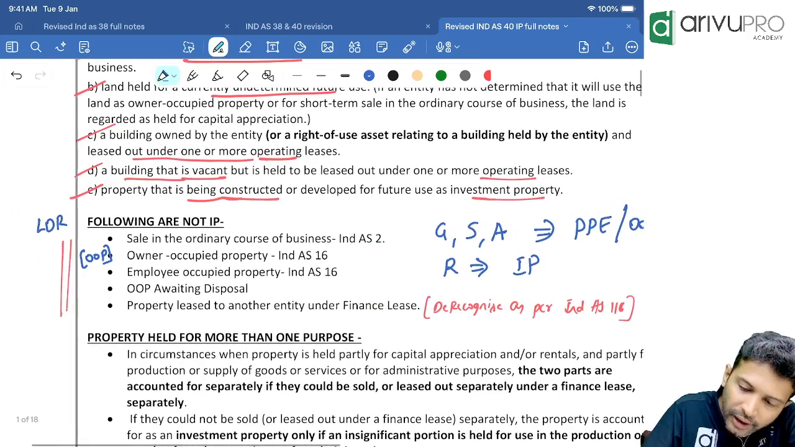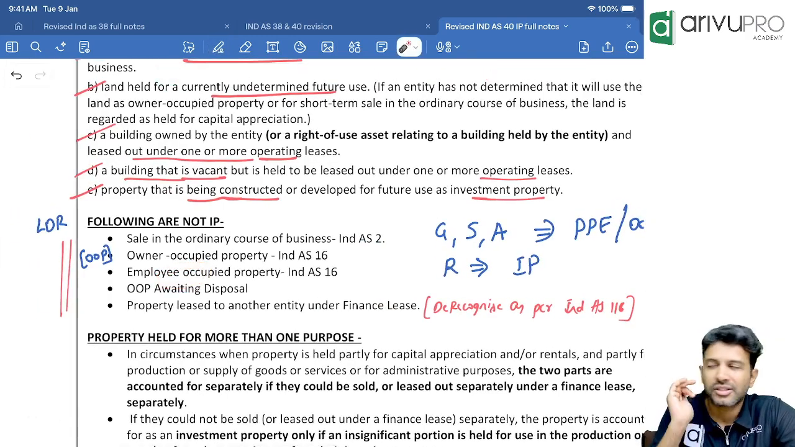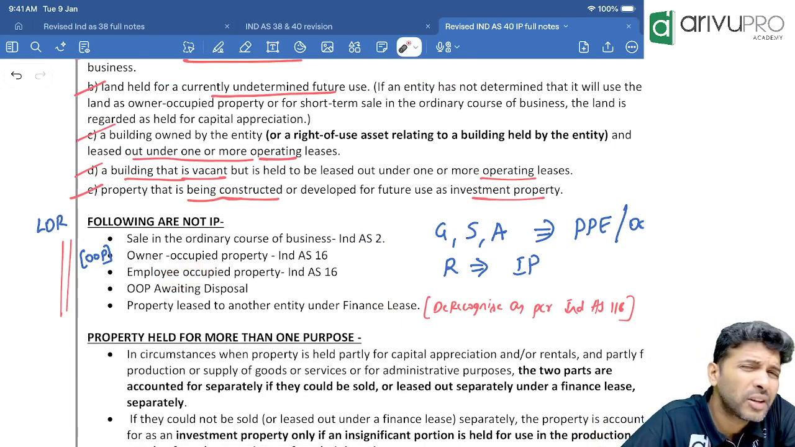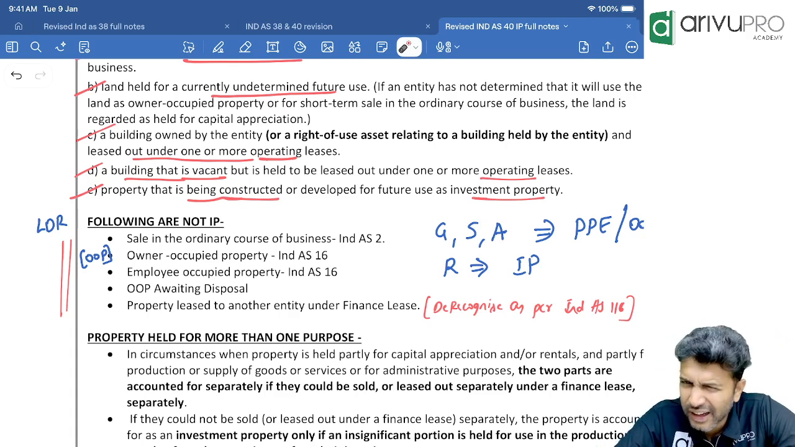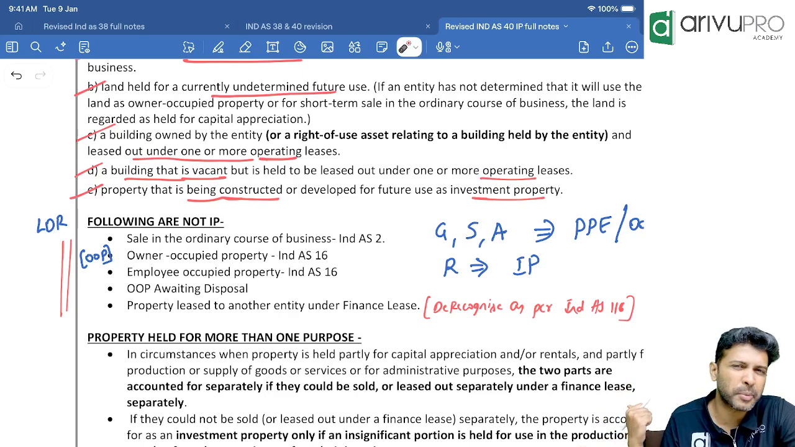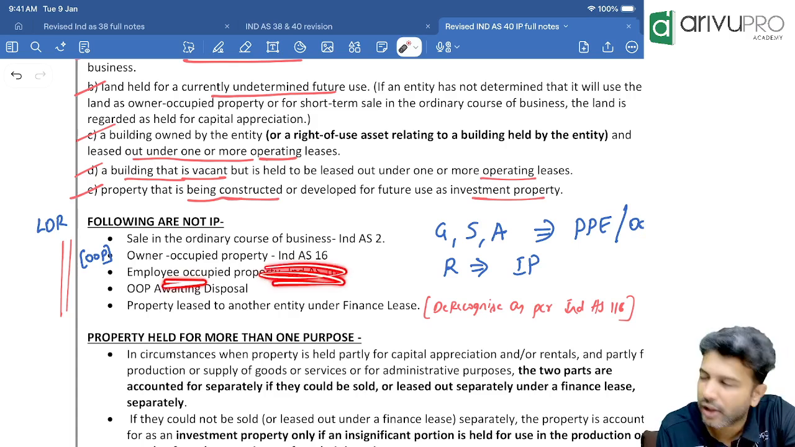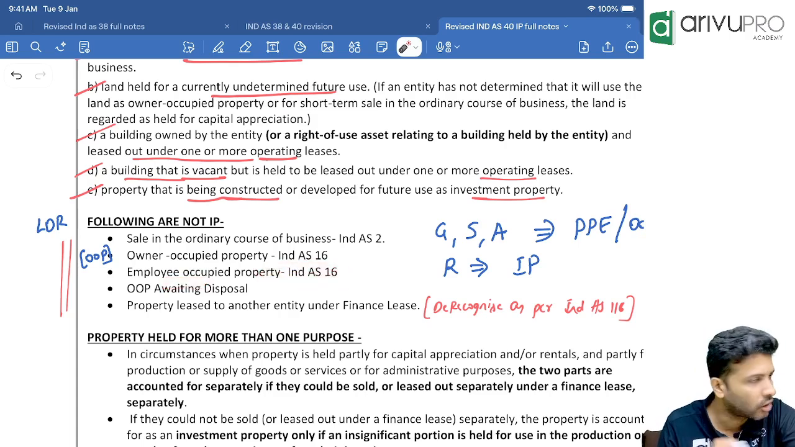Next, employee occupied property. Sir, if you have given any properties on rent to your employees as required for your business purpose, you are using the property indirectly for your business purpose. Is it investment property or Ind AS 16? Ind AS 16. So employee occupied property also will come under Ind AS 16. We will not apply the Ind AS 40 provisions.